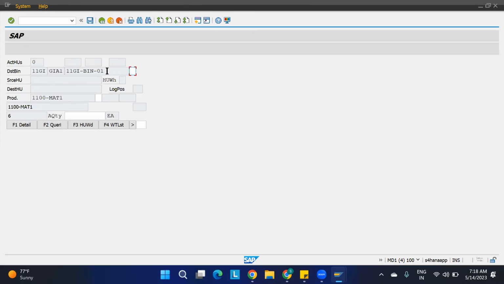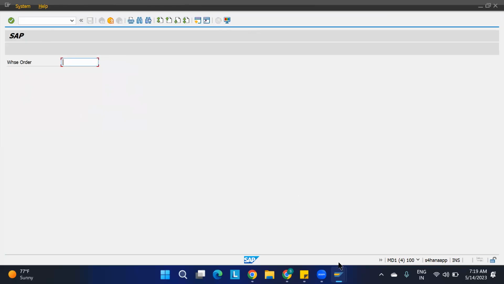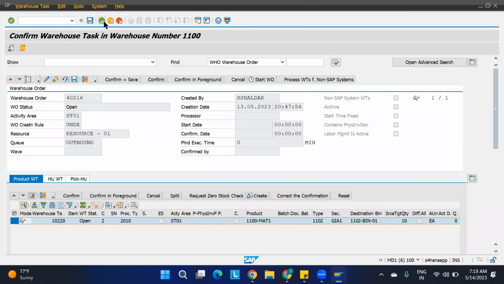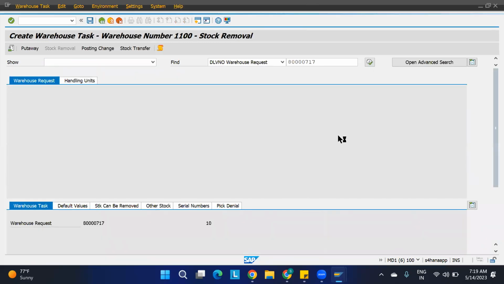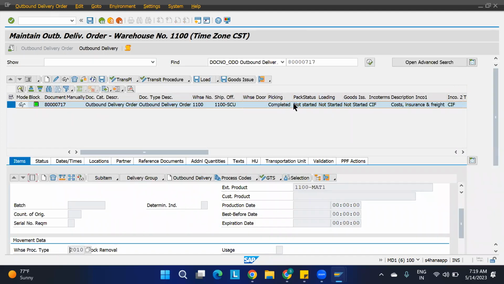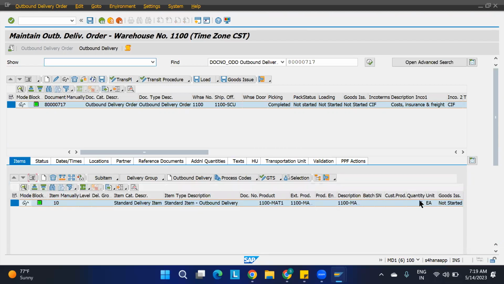Okay, here I'm going to just copy this, paste this. Okay, this is happening. Copy this, paste this. 6 quantities I want to go for. Now it is confirmed. Okay, if you are checking this outbound delivery, okay, go back. See, picking is completed. If you go to the top, see, picking is completed. Now we have to do the goods issue. That's it. Okay, loading and goods issue is not started. See, it will automatically change the quantity also. Okay, see, quantity is changed to 6.